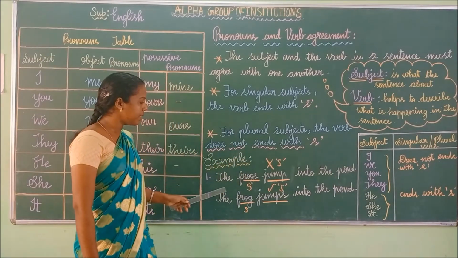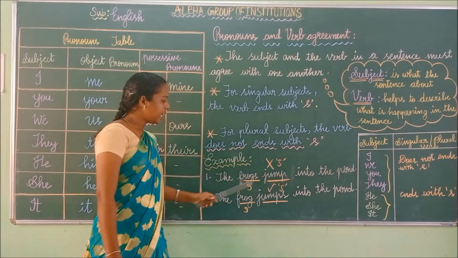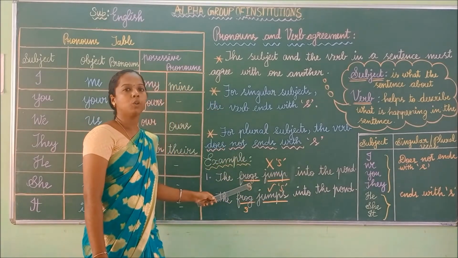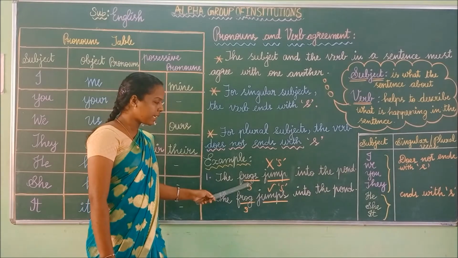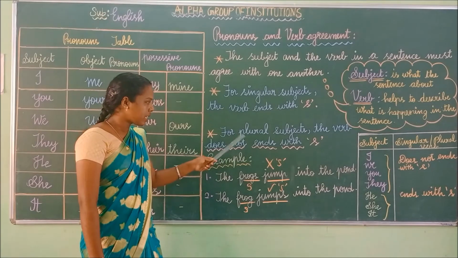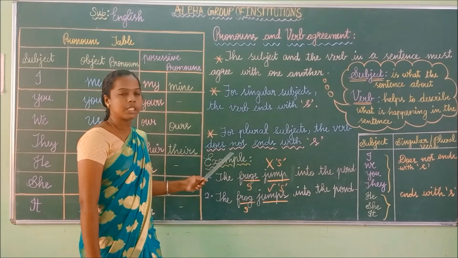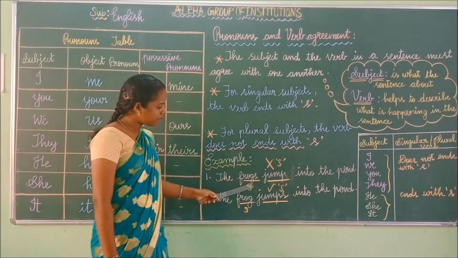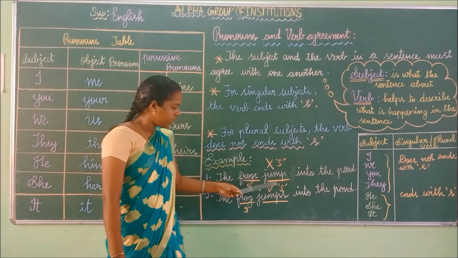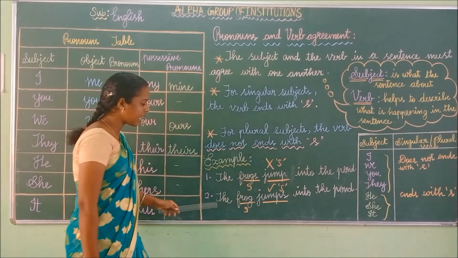See the example. The frogs jump into the pond. Here the subject is about frogs. Is the subject singular or plural? Very good, plural. If the subject is plural, the verb does not end with s. See another example.